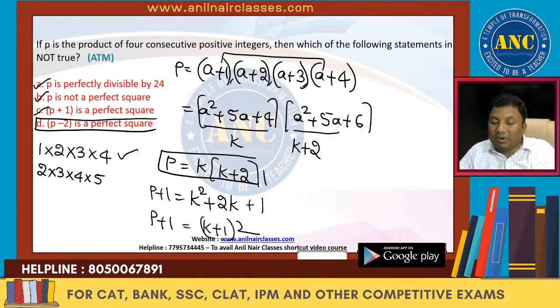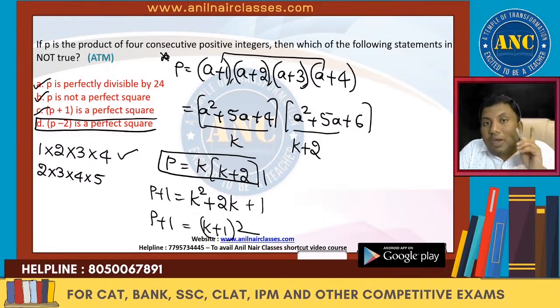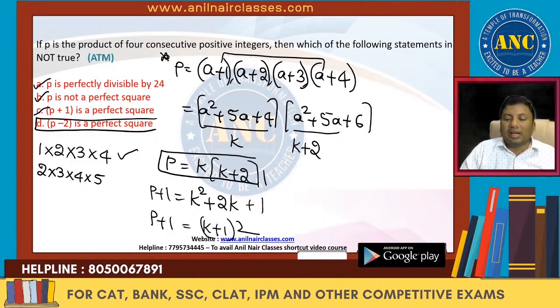This is an extremely important observation: k into k plus 2 is not a perfect square, but P plus 1 is a perfect square. I hope the idea is clear.